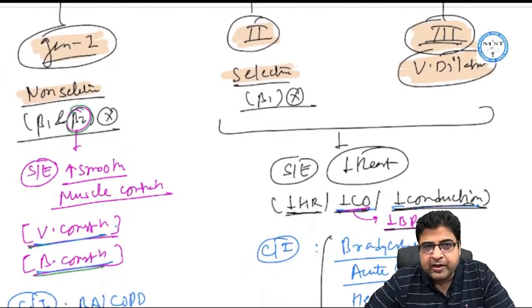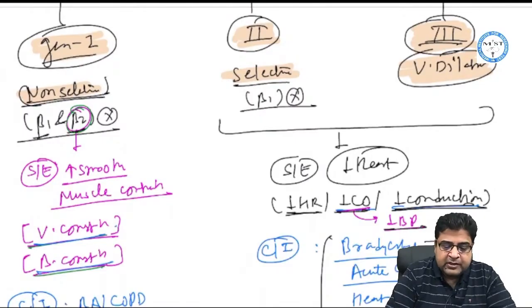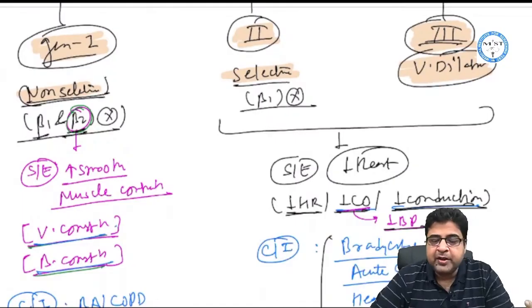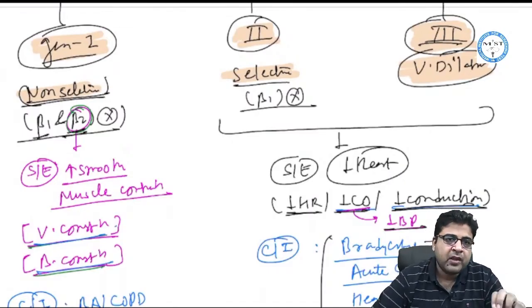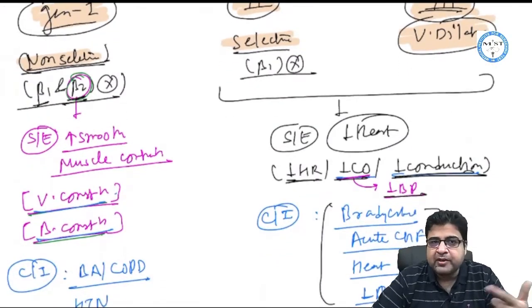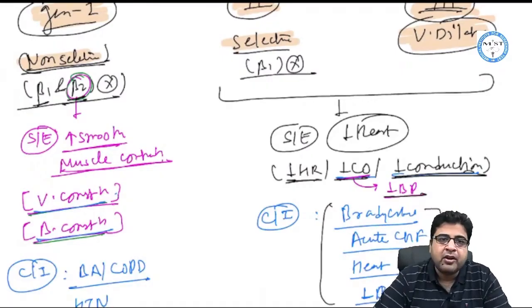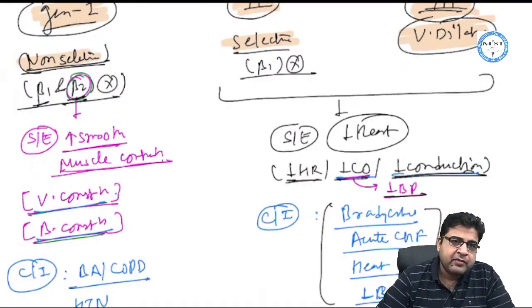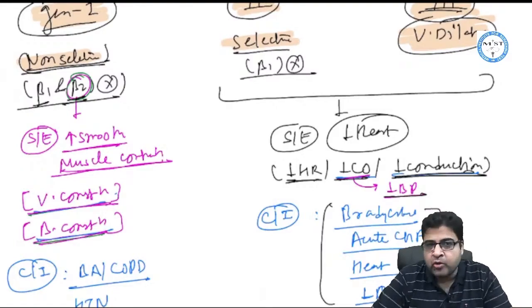Generation 1 beta blockers are the non-selective beta blockers. They block beta 1 as well as beta 2 receptor. Beta 2 receptor is present on the surface of all involuntary muscle and it normally relaxes the smooth muscle. Now if I block the beta 2 receptor, smooth muscles will not be relaxed, rather they will be contracted. So generation 1 medicines contract the smooth muscle and cause vasoconstriction and bronchoconstriction.